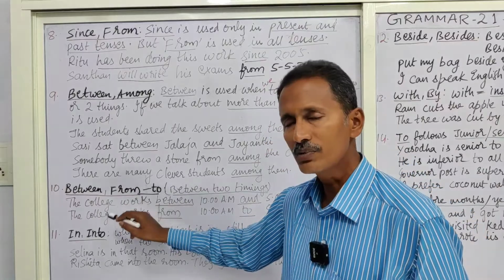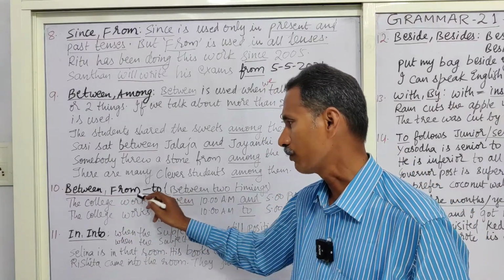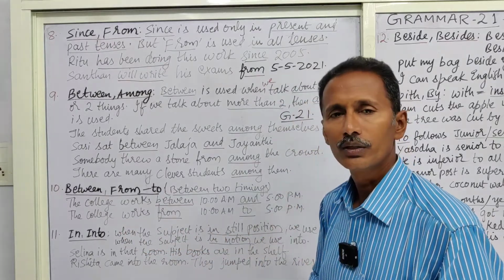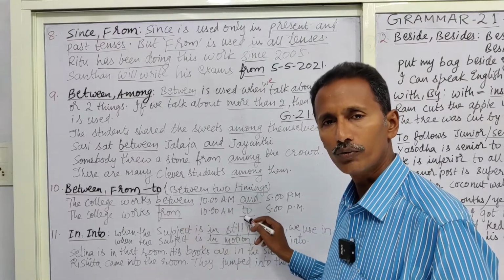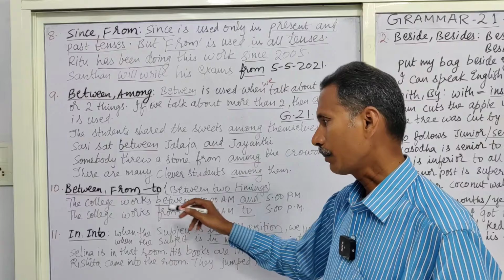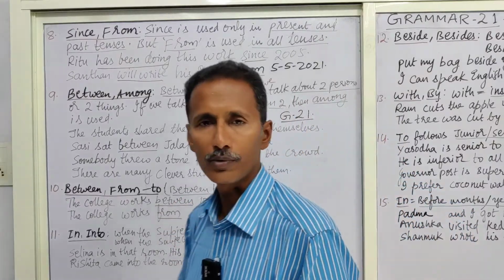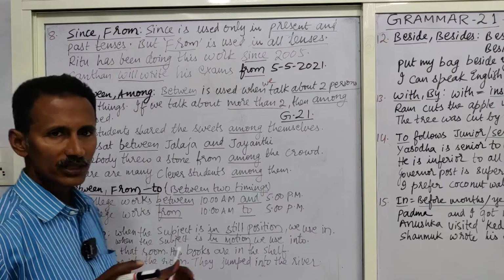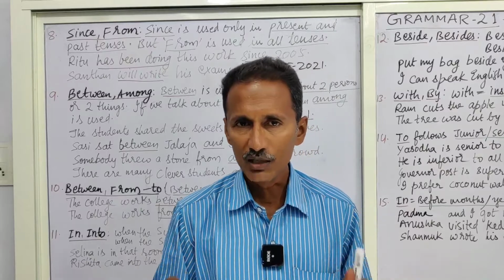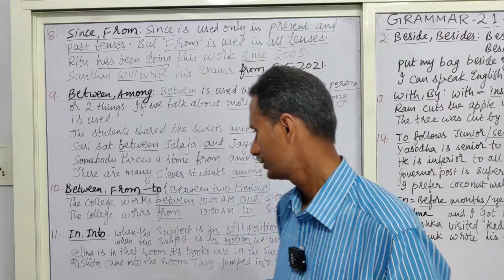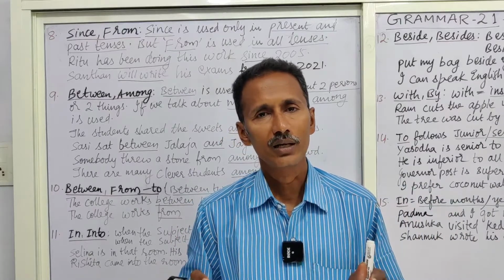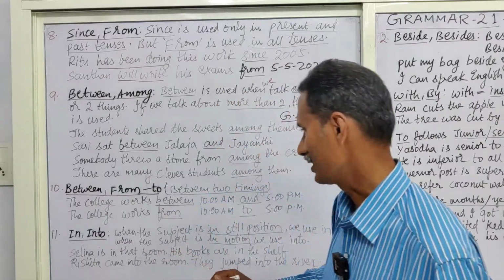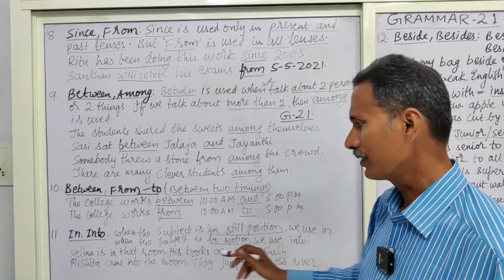In the same manner, the same sentence can be used in this manner also using these two, from and to. The college works from 10 a.m. to 5 p.m. Whenever we use from, automatically to follows it. This is another pair which we can remember in these prepositions. Next, coming to in and into. When we want to say that the subject is in still position, then we have to use in. And when we want to say that the subject is giving some motion or movement, then we have to use into. For example, when the subject is in still position, we use in.